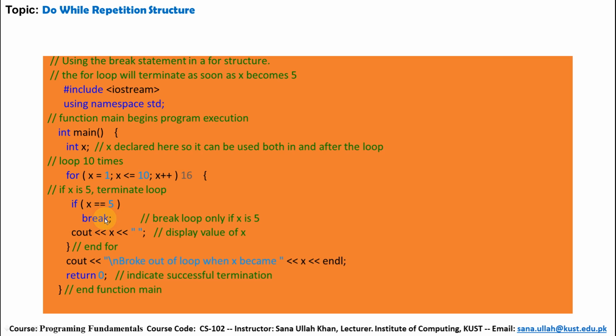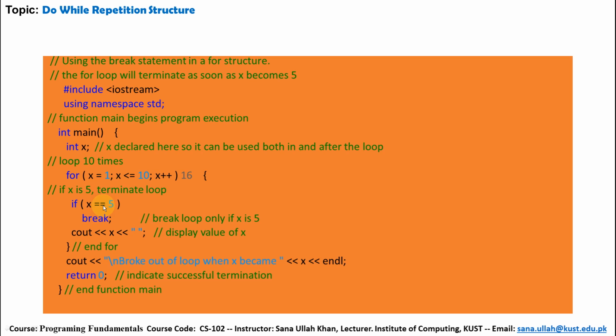So this statement will not be executed. 2 will be printed. Same for 3, 3 is less than or equal to 10. This condition is again checked, and the condition is again false, so cout 3 will be printed. Same for 4. Now when x becomes 5, the condition is true, 5 is less than 10, so this condition is also true.